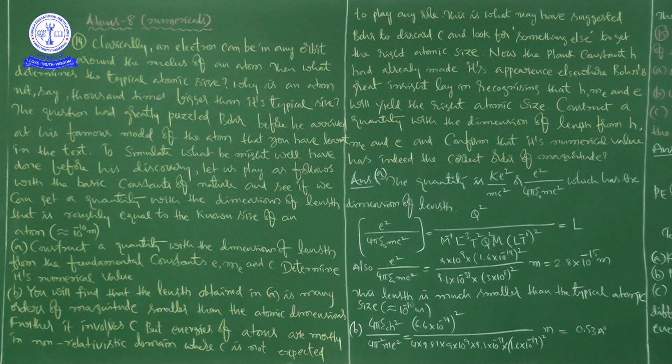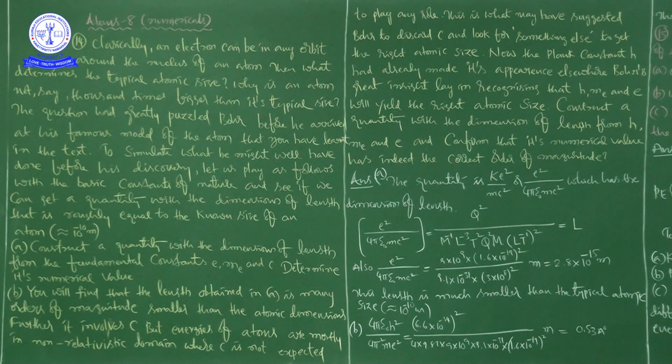Where c is not expected to play any role. This is what may have suggested Bohr to discard c and look for something else to get the right atomic size. Now, Planck's constant h had already made its appearance elsewhere.